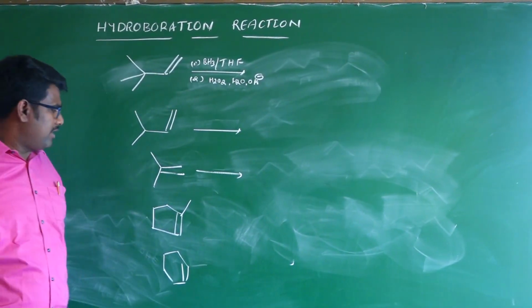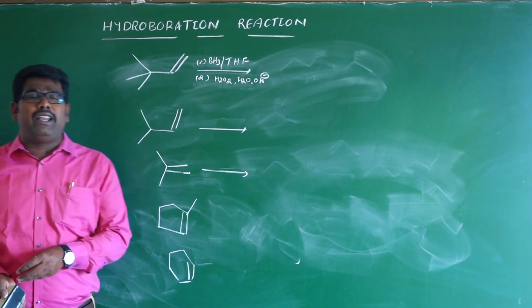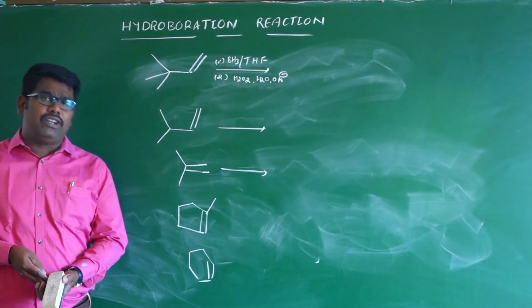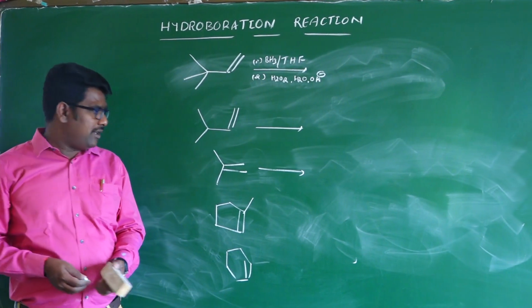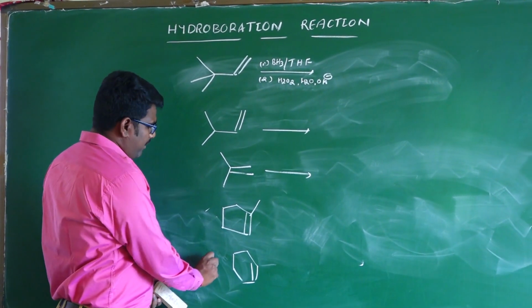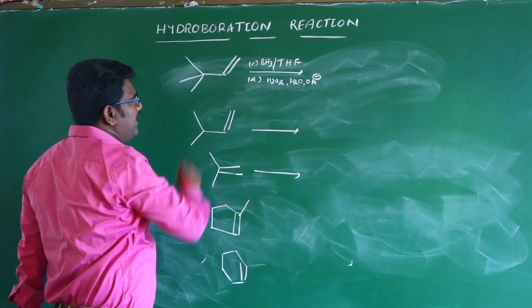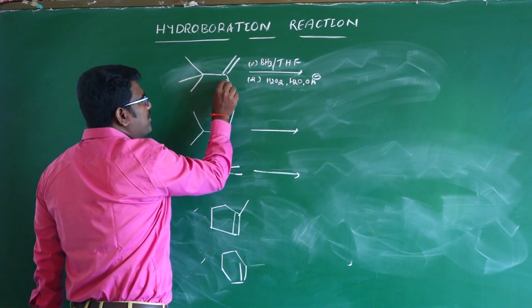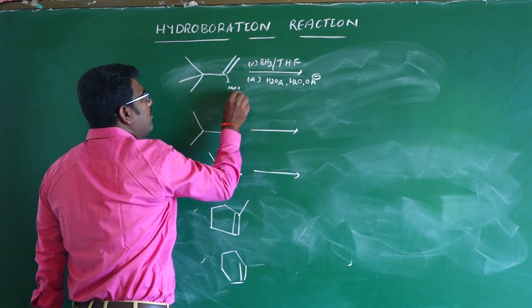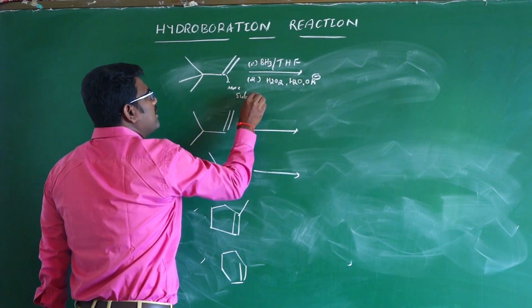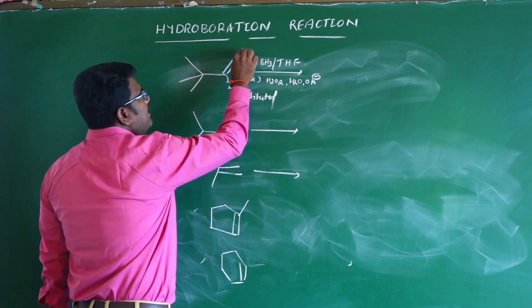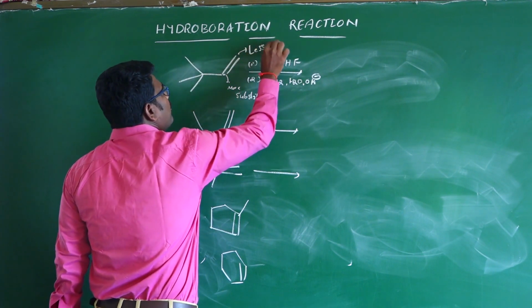First we will discuss that one. In the hydroboration reaction, mainly cis addition takes place with this type of reactants. In this alkene, this side is the more substituted alkene and this is the less substituted.